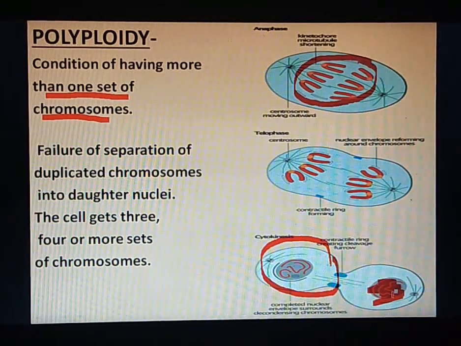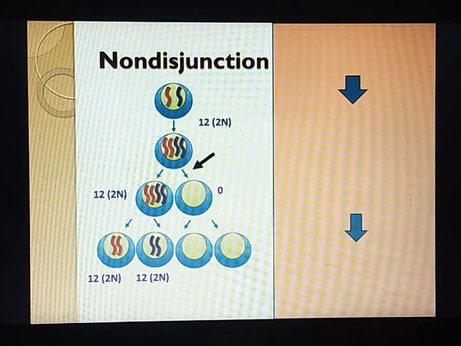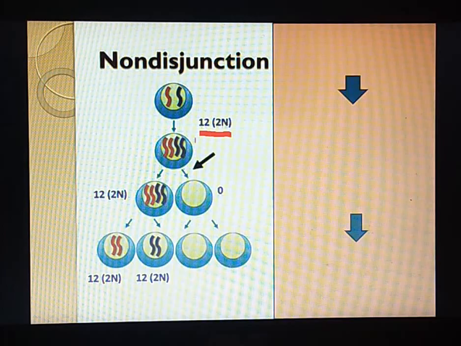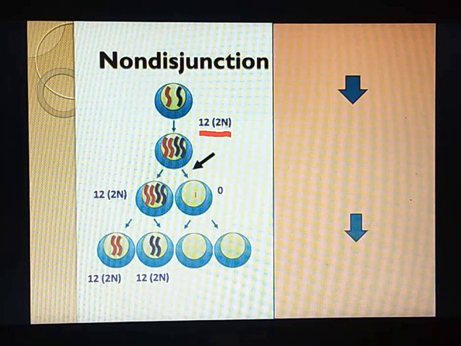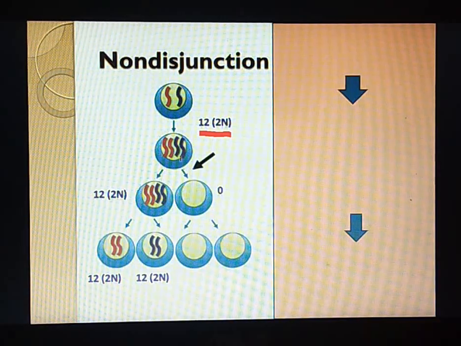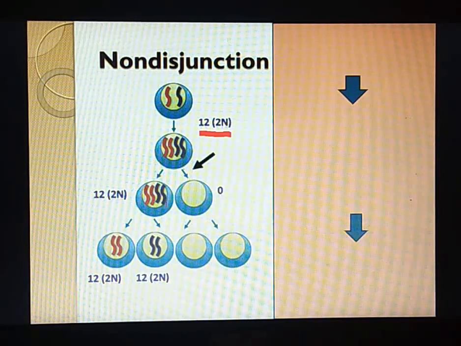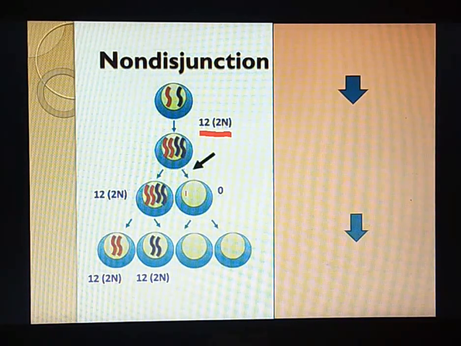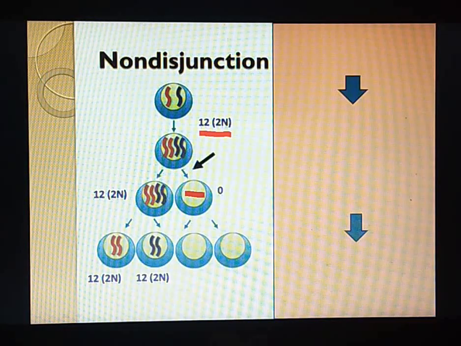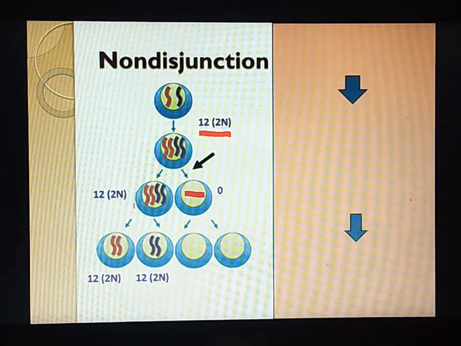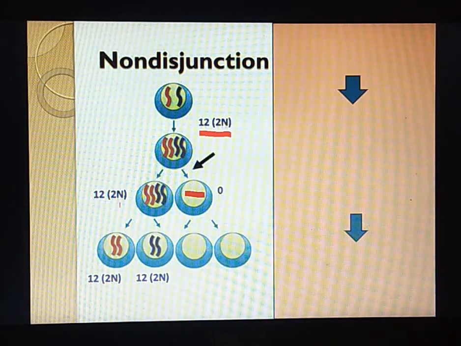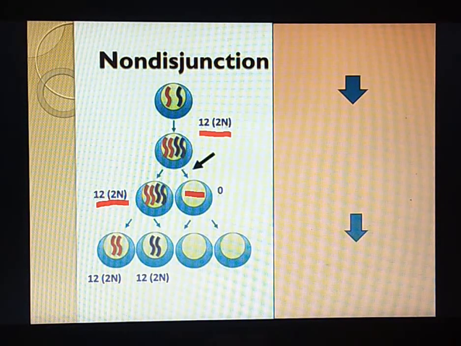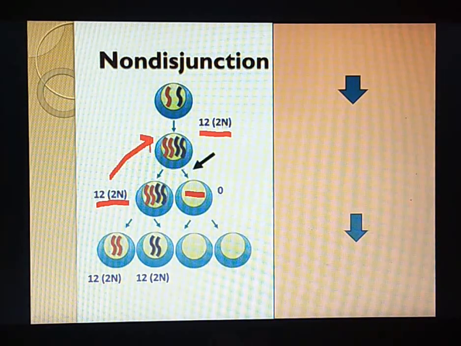Say for example, a cell is having 12 chromosomes and it is a diploid cell. So it will undergo meiosis 1 and it will give 2 cells. But during meiosis 1, at the anaphase stage, the homologous chromosomes fail to segregate. So definitely in one cell there won't be any chromosome and all the chromosomes will be seen in one of the cells. So therefore, rather than having the haploid number of chromosomes, the cell will have the diploid number of chromosomes. So the number of chromosomes will be similar to that of the parent, right?